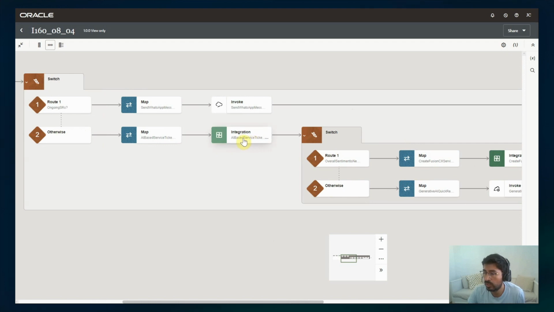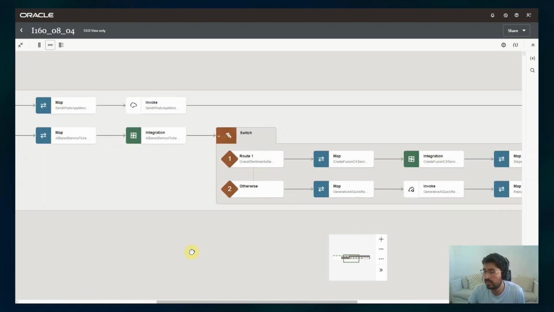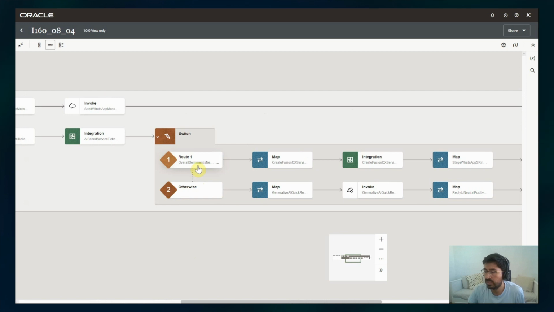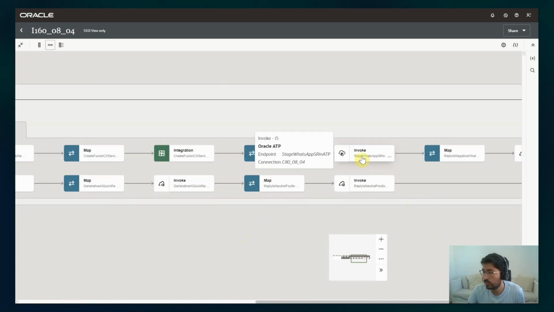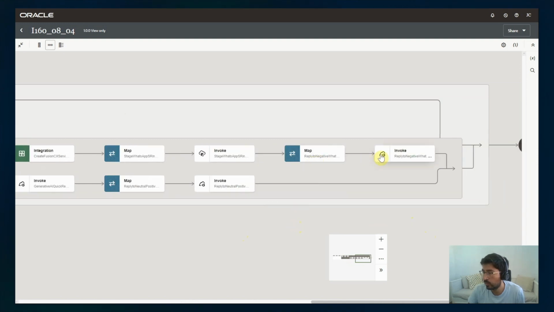Otherwise, we will apply the service ticket classification model that is basically applying sentiment analysis and categorizing the ticket. If the overall sentiment is negative, then we will create a service request in our service application. We will stage and update the SR ID in the WhatsApp sentiment store, the temporary store, and then we will reply to WhatsApp using the WhatsApp API.